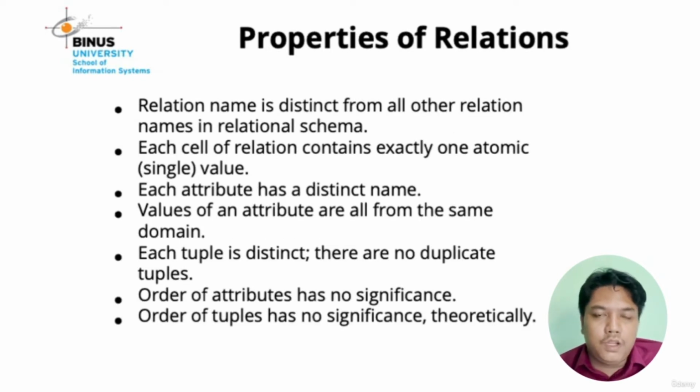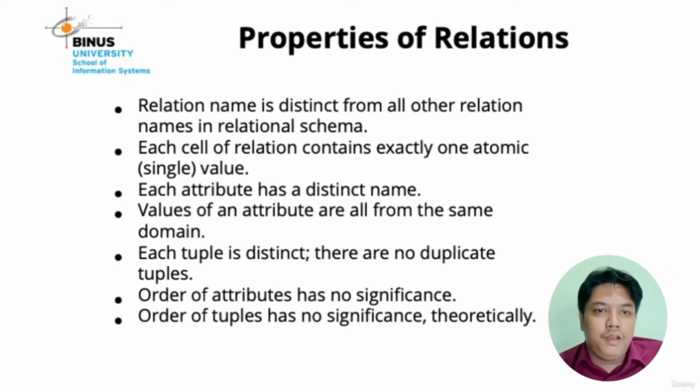Okay, these are the properties of a relation. The relation name is distinct from all other relation names in one relational schema. Each cell of a relation contains exactly one atomic or single value. Each attribute has a distinct name.